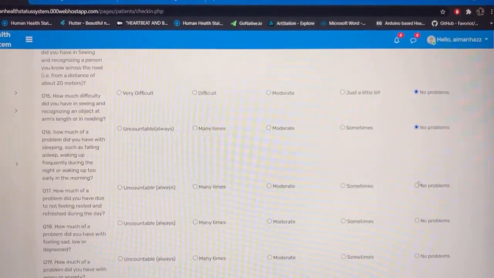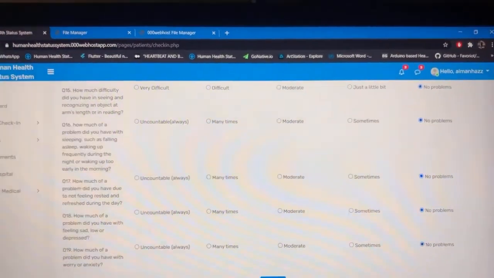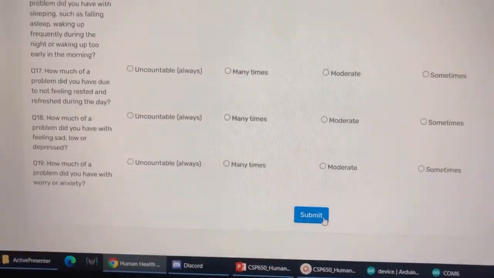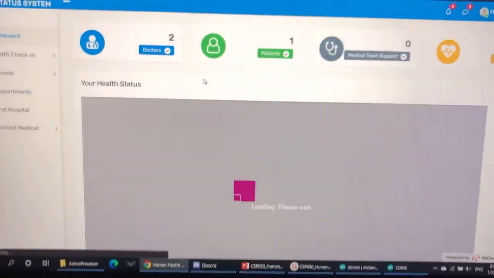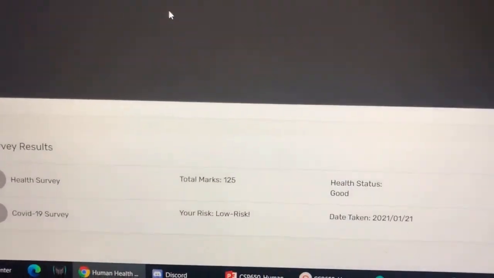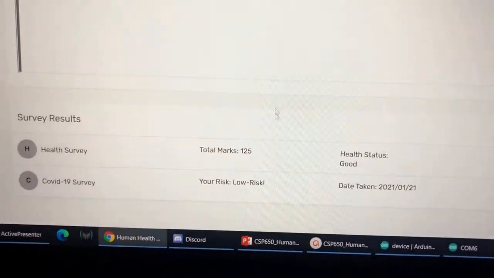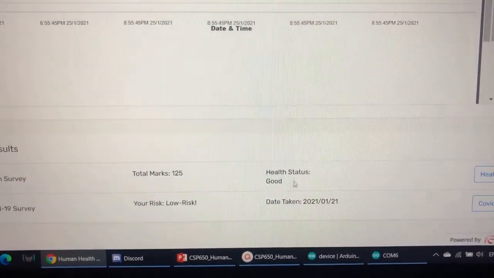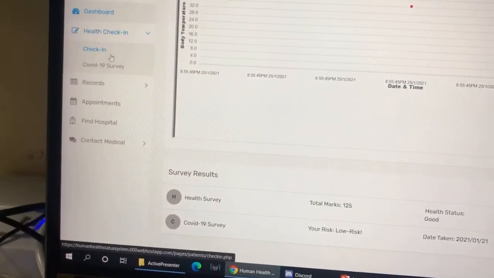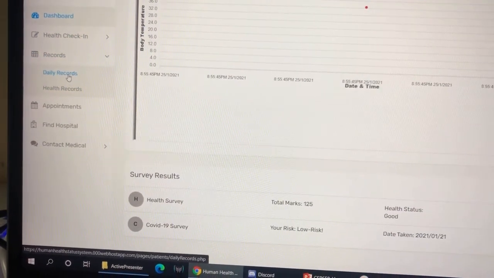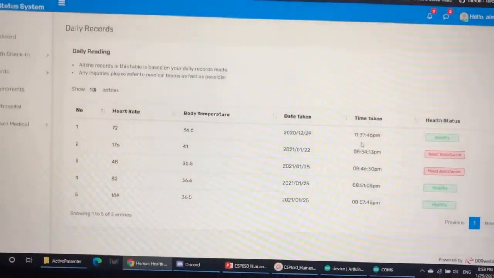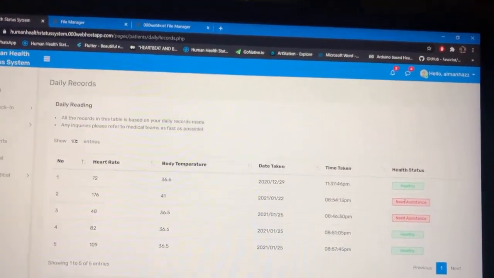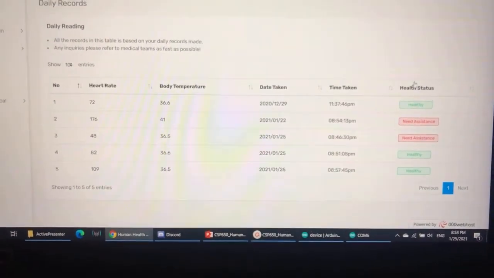After answering, don't forget to submit. When you submit, the prompt says thank you for checking in your daily record, and shows your current health status. The total mark is 125 and your health status is good. Then you go to records and check our daily records. I'm also giving you another example of an unhealthy record, which needs assistance, and a healthy record.